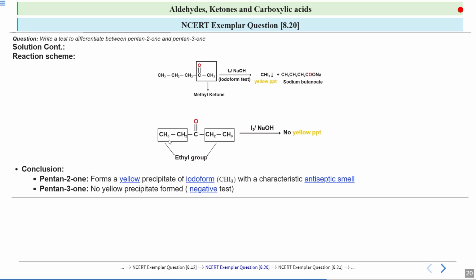On the other side, pentan-3-one does not form a yellow precipitate, so this test is negative for this compound. This difference allows us to easily distinguish between pentan-2-one and pentan-3-one using the iodoform test. So I hope this question is clear.